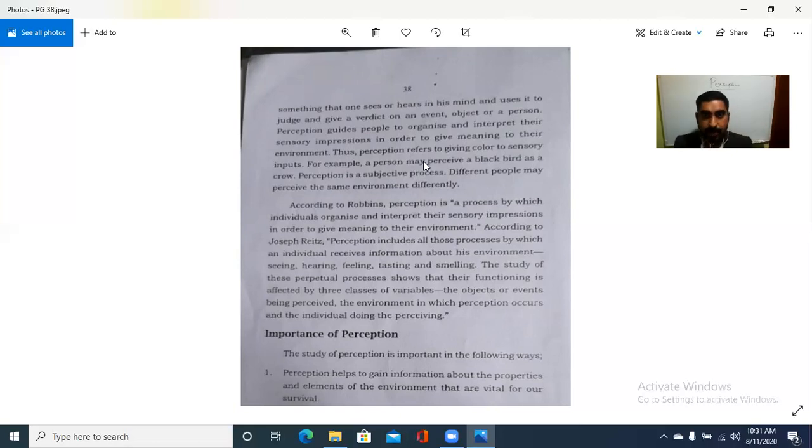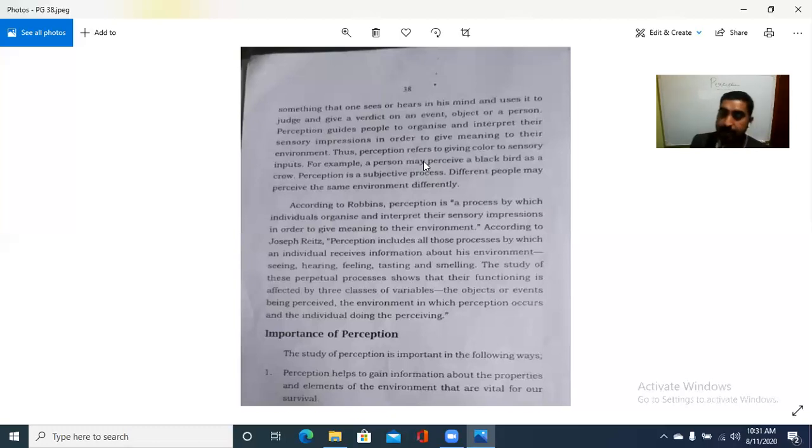For example, a person may perceive a blackbird as a crow, so that every blackbird he or she sees, he tells that this is a crow, even though it is not a crow. All the black birds they see are assumed to be crows. So that is a perception.